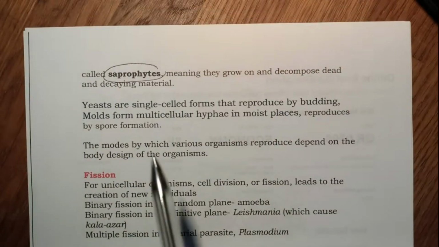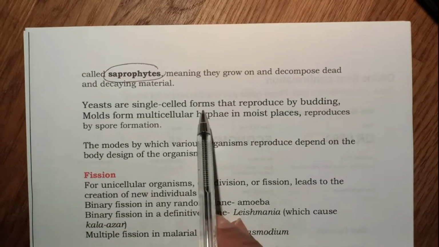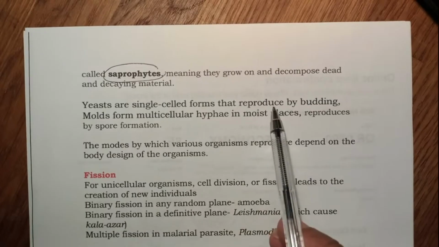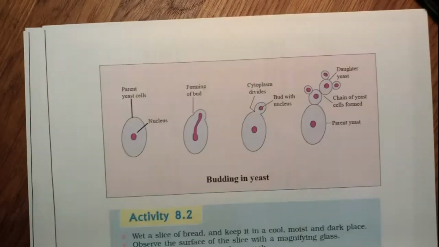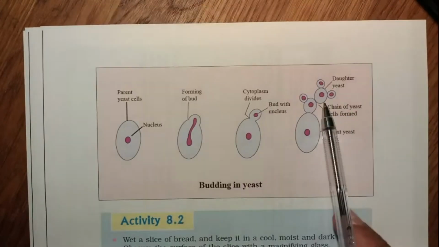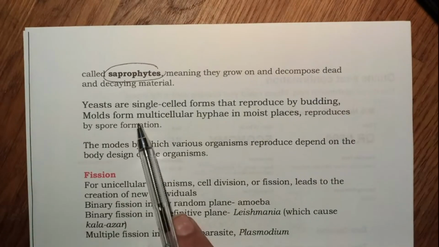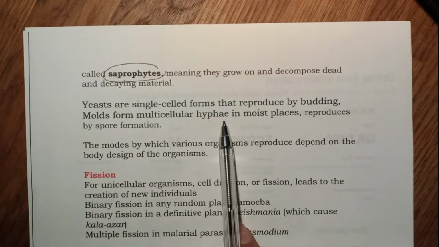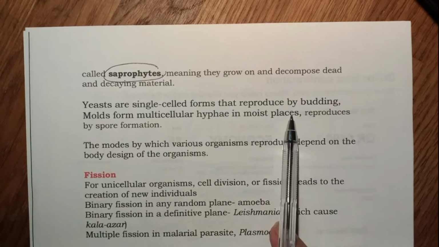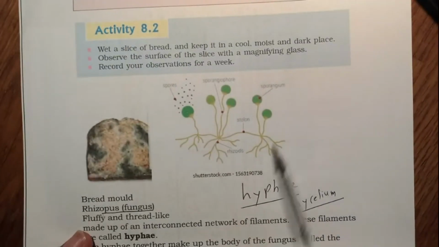We are going to look at more details of the reproduction later on in this chapter. The yeasts are single-cell forms. They reproduce by budding. So yeast reproduces by budding. And molds, bread molds or Rhizopus, they are multicellular hyphae. In moist places, they reproduce by spore formation. So these are multicellular.